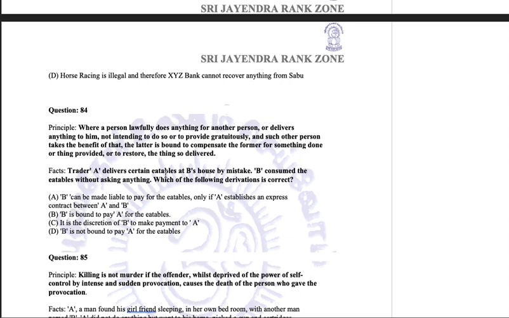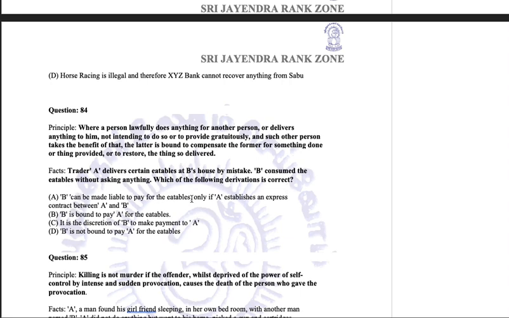Trader A delivers certain eatables at B's house by mistake. B consumes the eatables without asking anything. Which of the following derivations is correct? Now, a trader is a trader. He is definitely delivering things for money, but he has delivered at B's house by mistake. He did not intend to deliver it, but mistakenly he has delivered, and now B has consumed it.